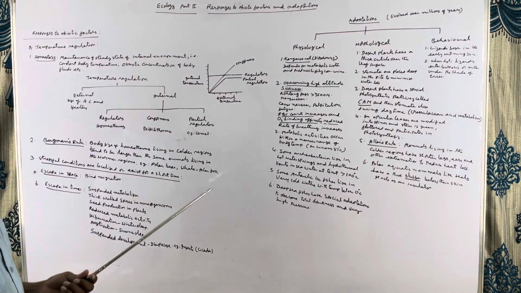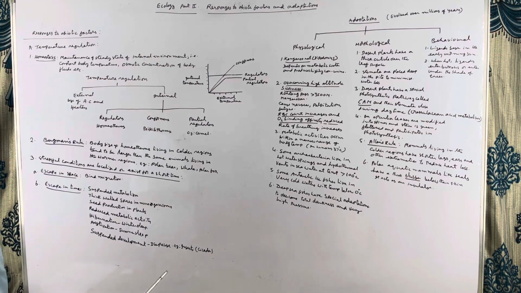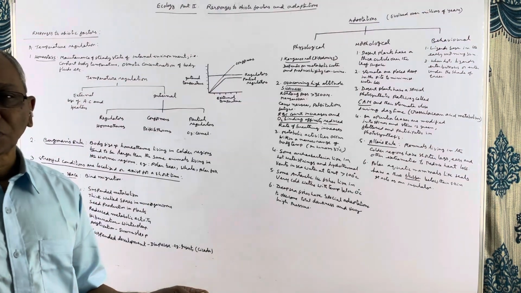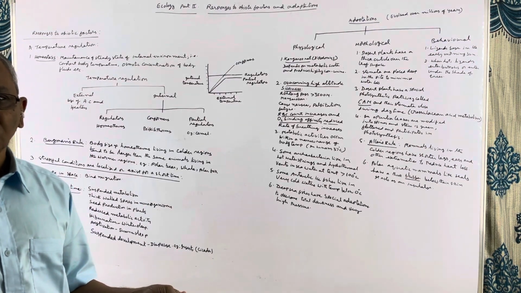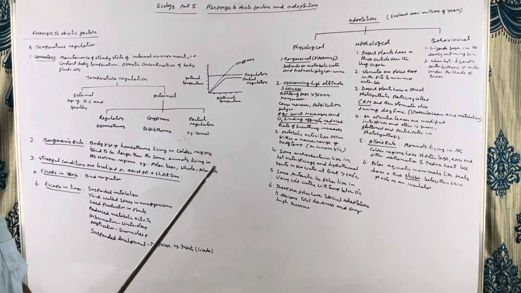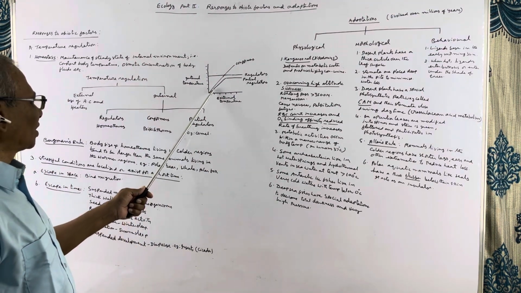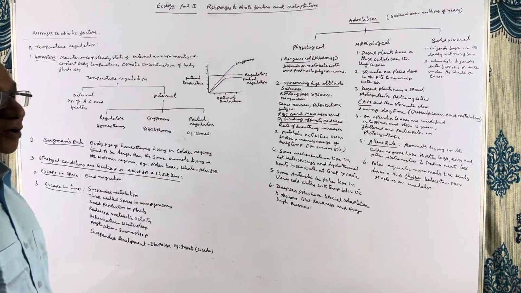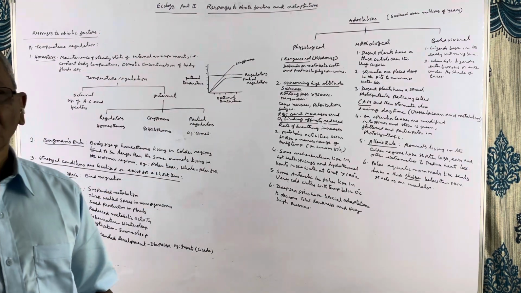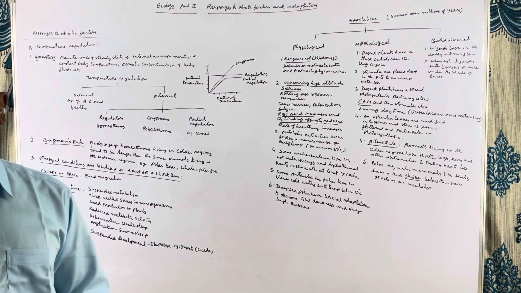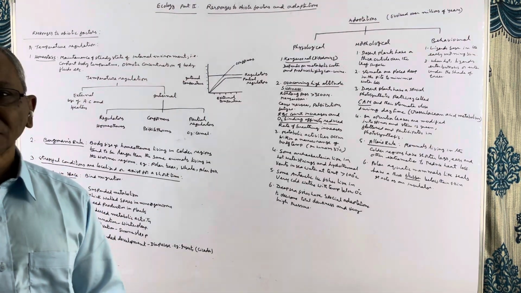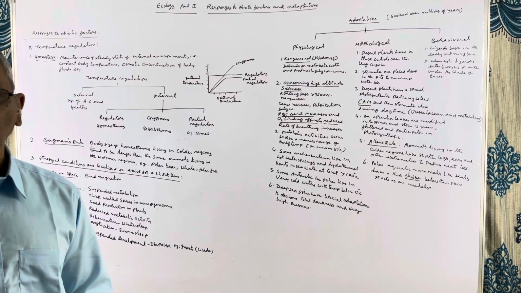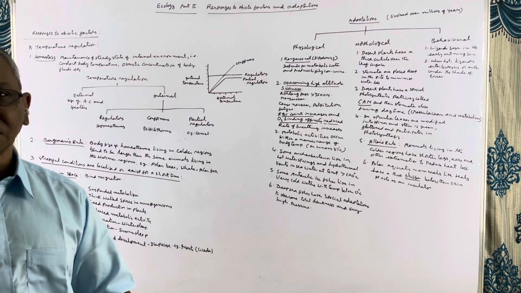There are some animals which are known as the partial regulators, and the camel is the best example. In the case of partial regulators, what happens? For some time, they behave like conformers. Later on, they behave like regulators. If you take the example of camel, during night time, their body temperature cools down to 35 degrees centigrade, 34 degrees centigrade.